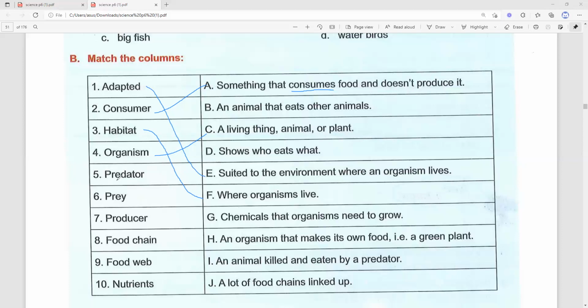Number 5, we have predator. Okay, so what is predator? Okay, so example of predator is lion, tiger, shark, crocodile.